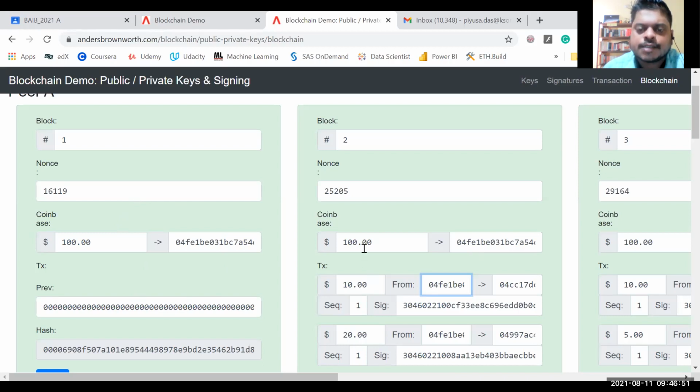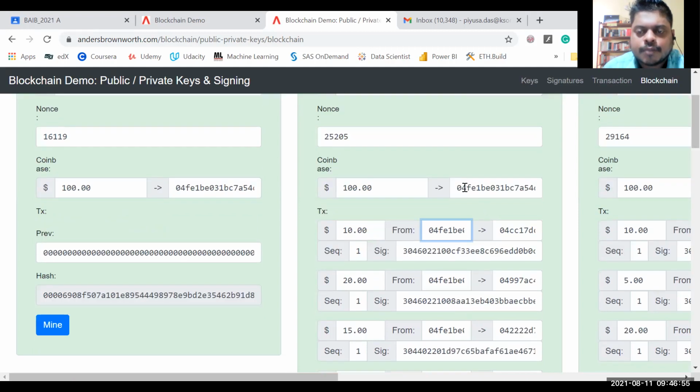$100 was generated. In the second block, another $100 was generated. In parallel, the person who got this 100 plus 100, $200, started sending money to whichever person. Let's say he wants to buy a pizza, right? $10 is sent to that pizza owner to buy a pizza. And actually it happened, right?